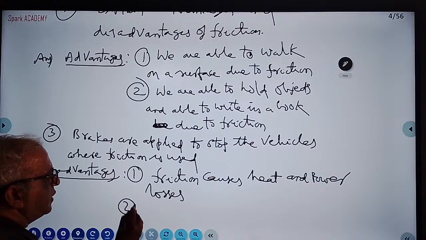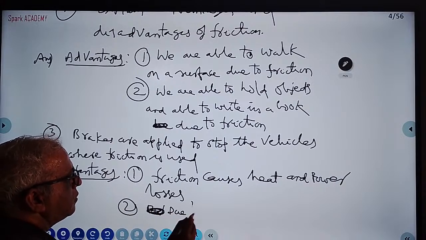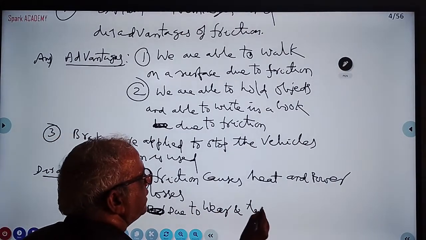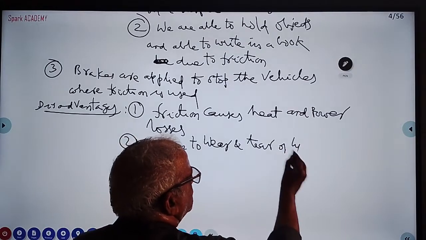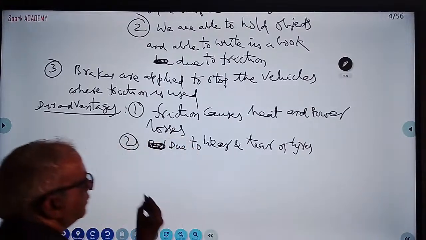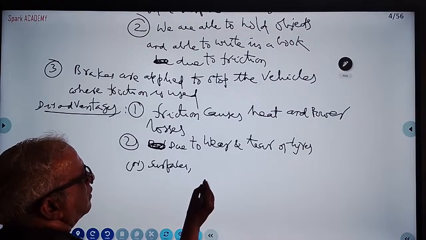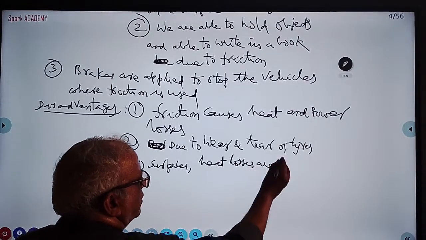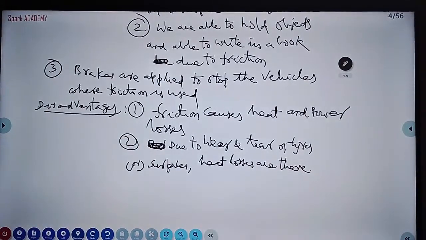Due to wear and tear of the tire. Wear and tear means rupture of the tires or surfaces. Power and heat losses are there. Whenever you are applying the brake also, heat is generated. These are the disadvantages. This is one 4 marks question.